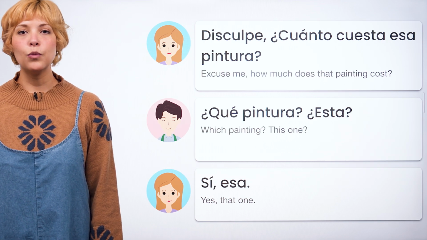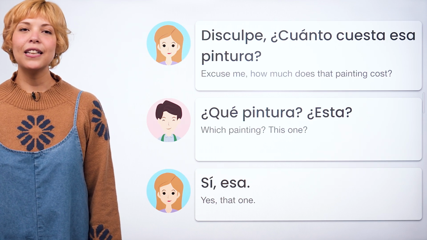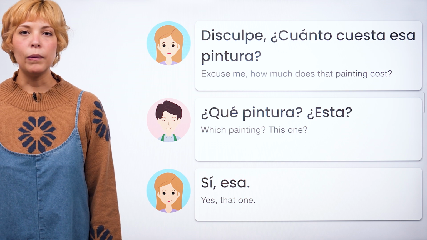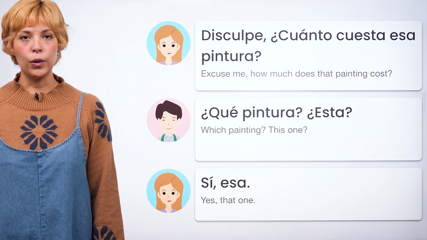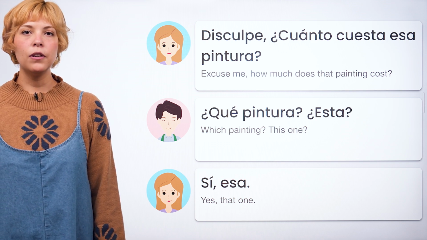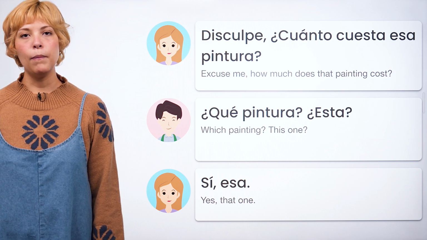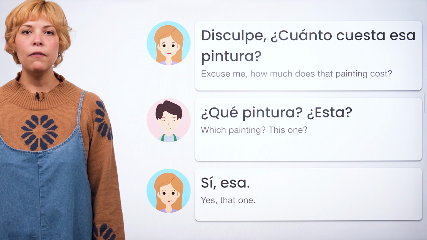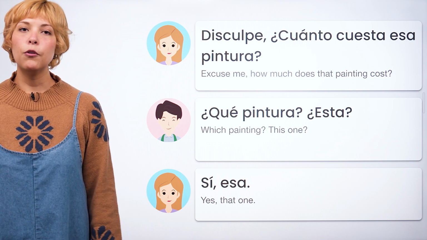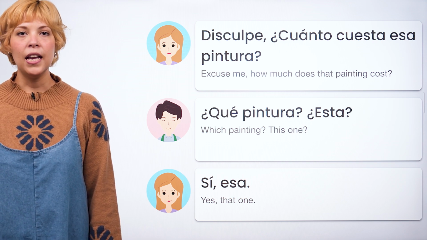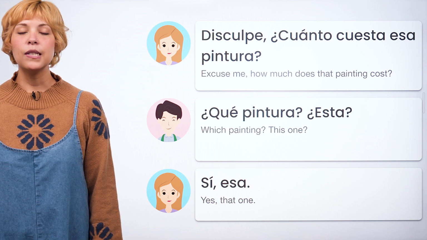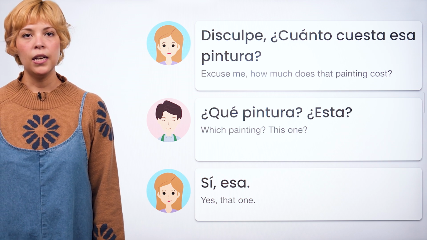Let's break it down. The first sentence will be our focus. Let's take a look at its elements. Disculpe, ¿cuánto cuesta esa pintura? Excuse me, how much does that painting cost? First is the word disculpe, meaning excuse me. You may be familiar with disculpa, the informal way to say excuse me. In this conversation, however, the speaker uses the formal form.